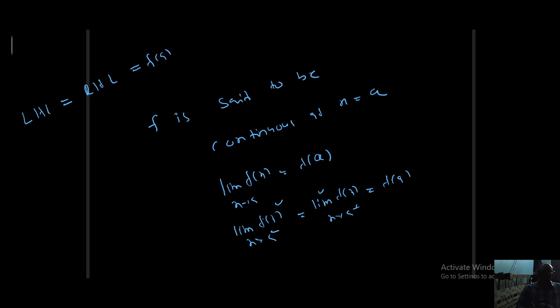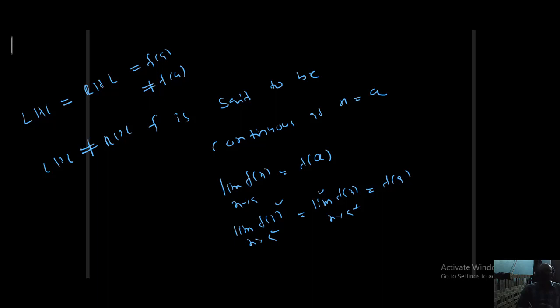If LHL and RHL exist and are finite but not equal to f of a, then the function is not continuous at x equal to a. One more thing: if LHL exists, RHL exists, but they are not equal, in this case also the function is not continuous at x equal to a.